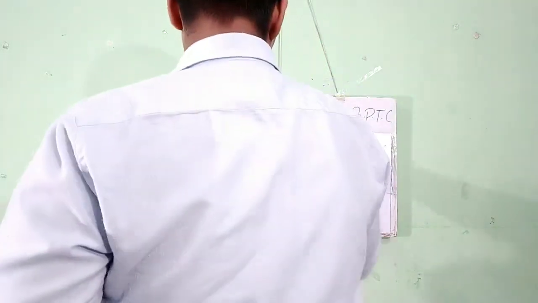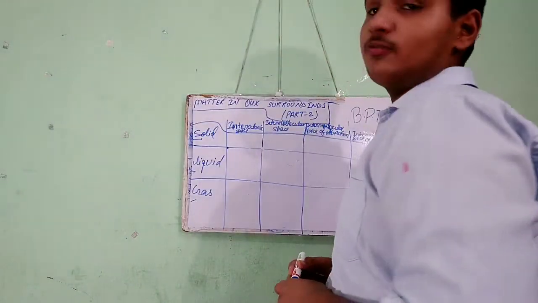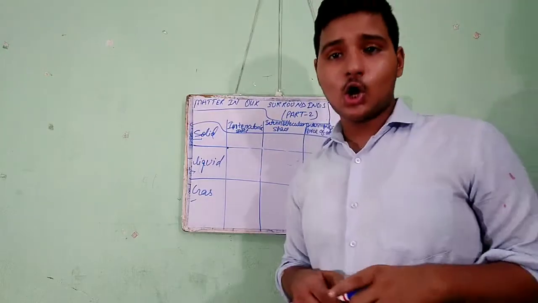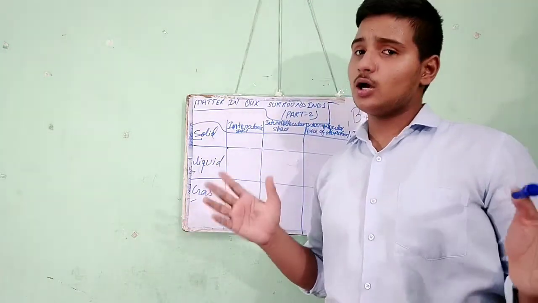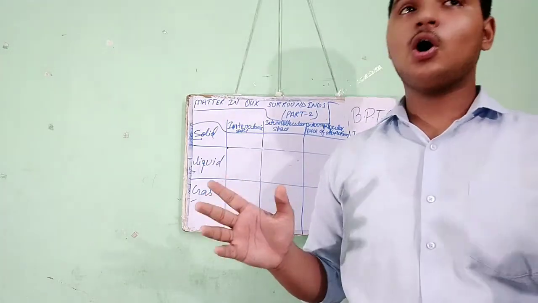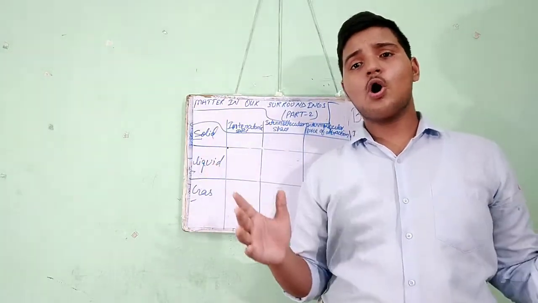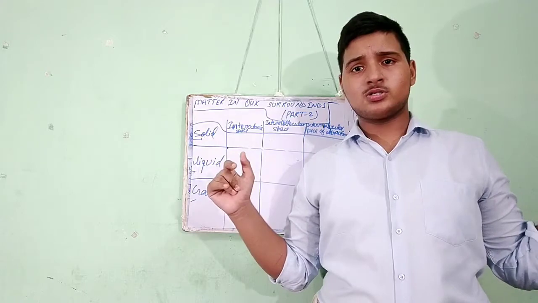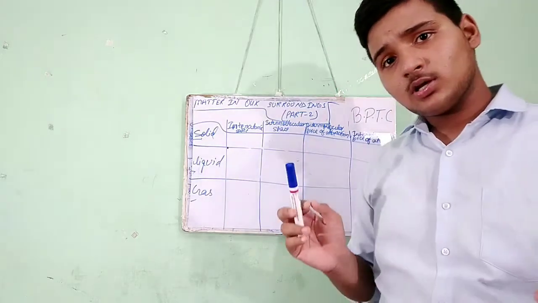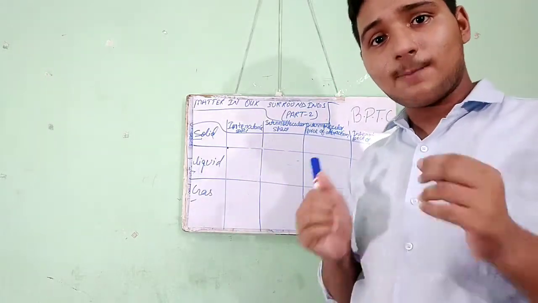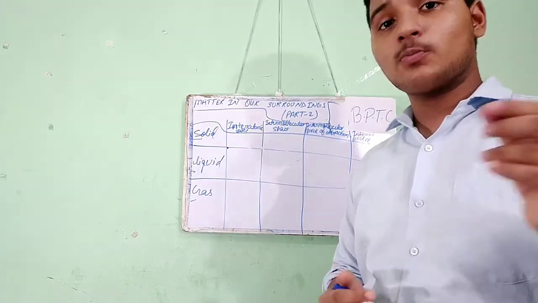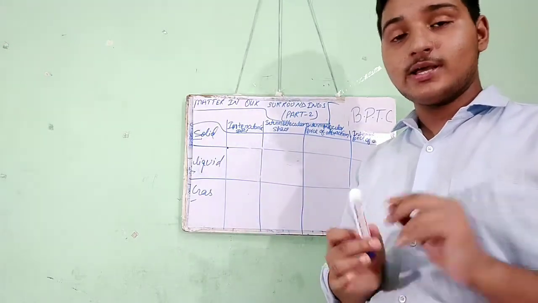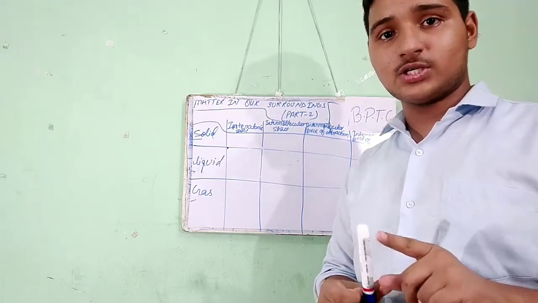Okay, and now intermolecular force of attraction. Any object is made up of two or more molecules. The force applied between two or more molecules to attract each other is known as intermolecular force of attraction.